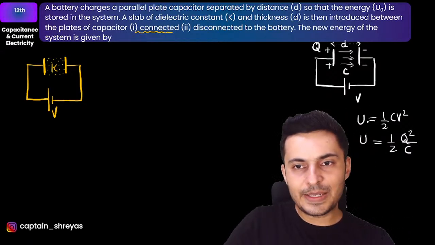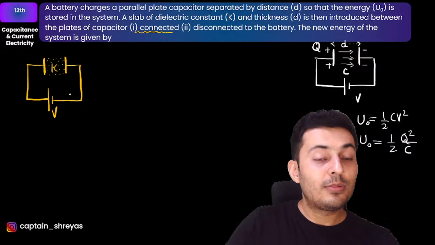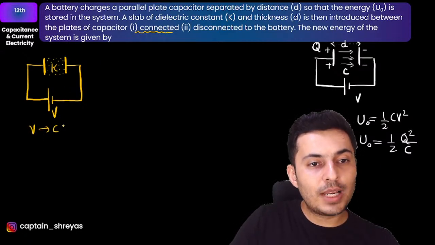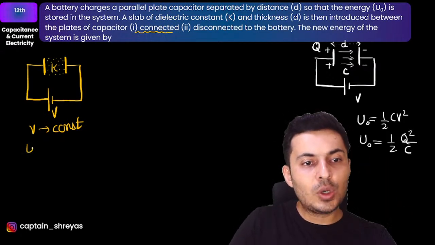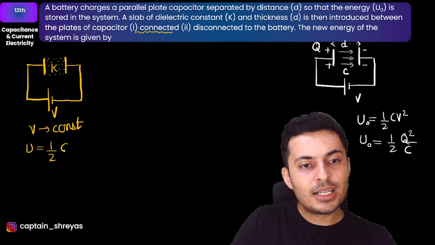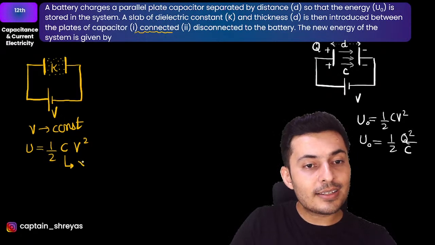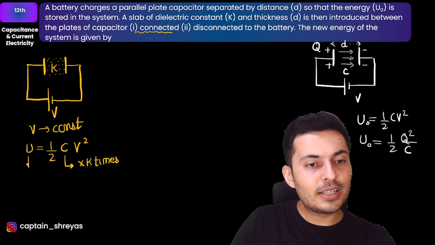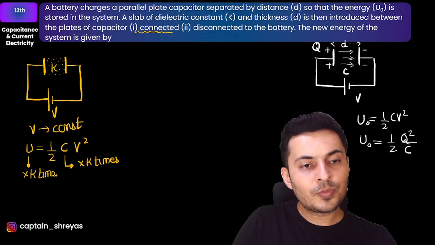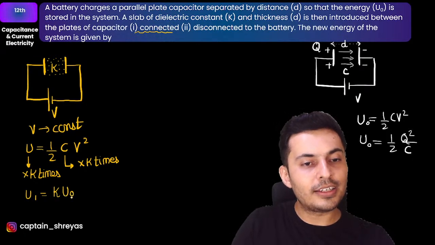Okay, so this is basically your initial energy U naught. Now when you add a dielectric slab with the battery connected, the voltage will be constant. And the moment the voltage is constant, I can use the formula U is equal to half CV square. V did not change, but the capacitance increased K times. Capacitance will definitely increase K times. That means the energy stored will also increase K times. Hence, the new energy in the first case will be K times the original energy, U naught.